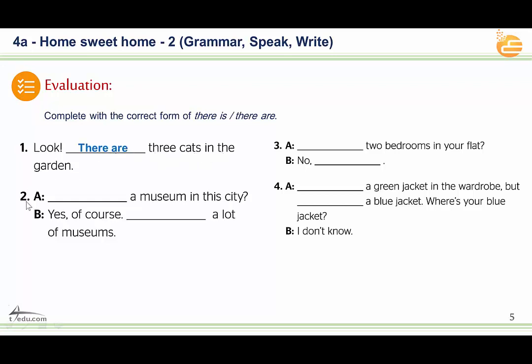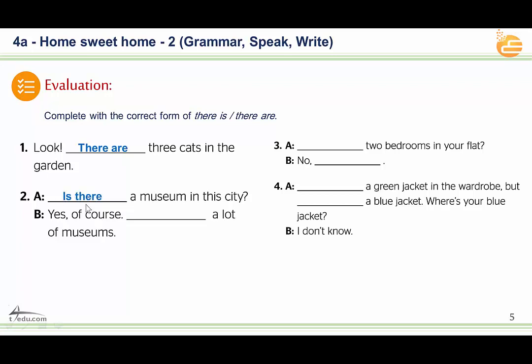That's right. Number two: a museum in this city. It's only one museum, we didn't say museums, only one. And we have a question mark. So what should we say?